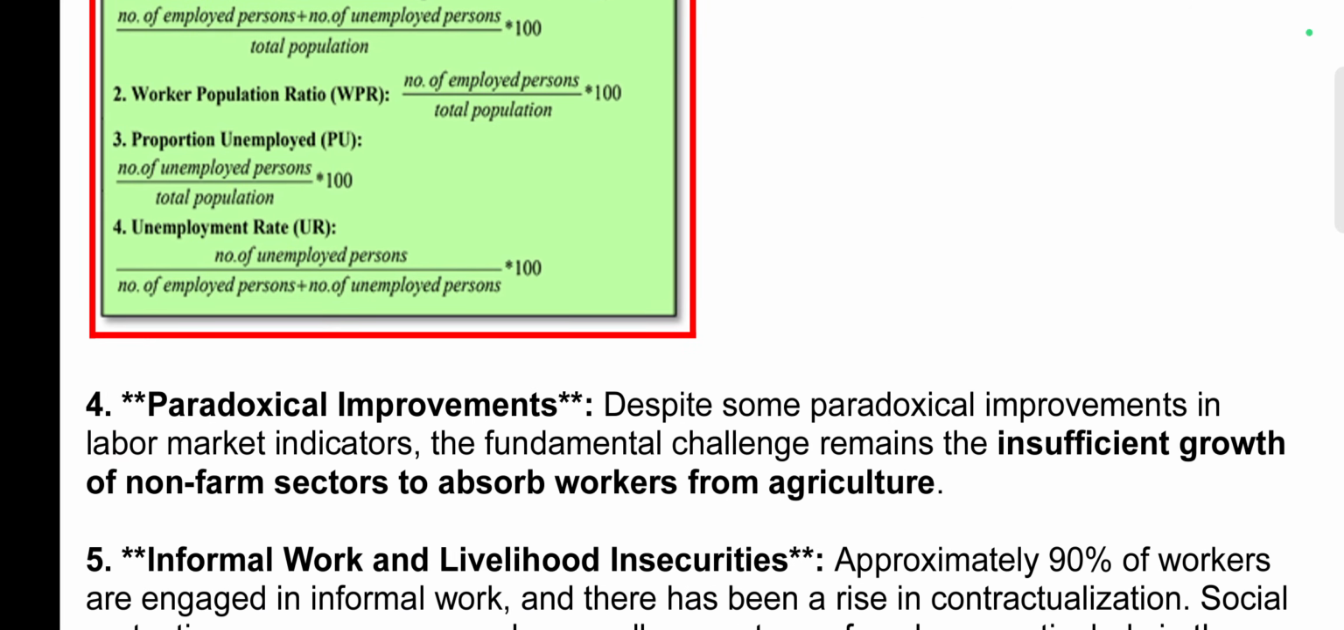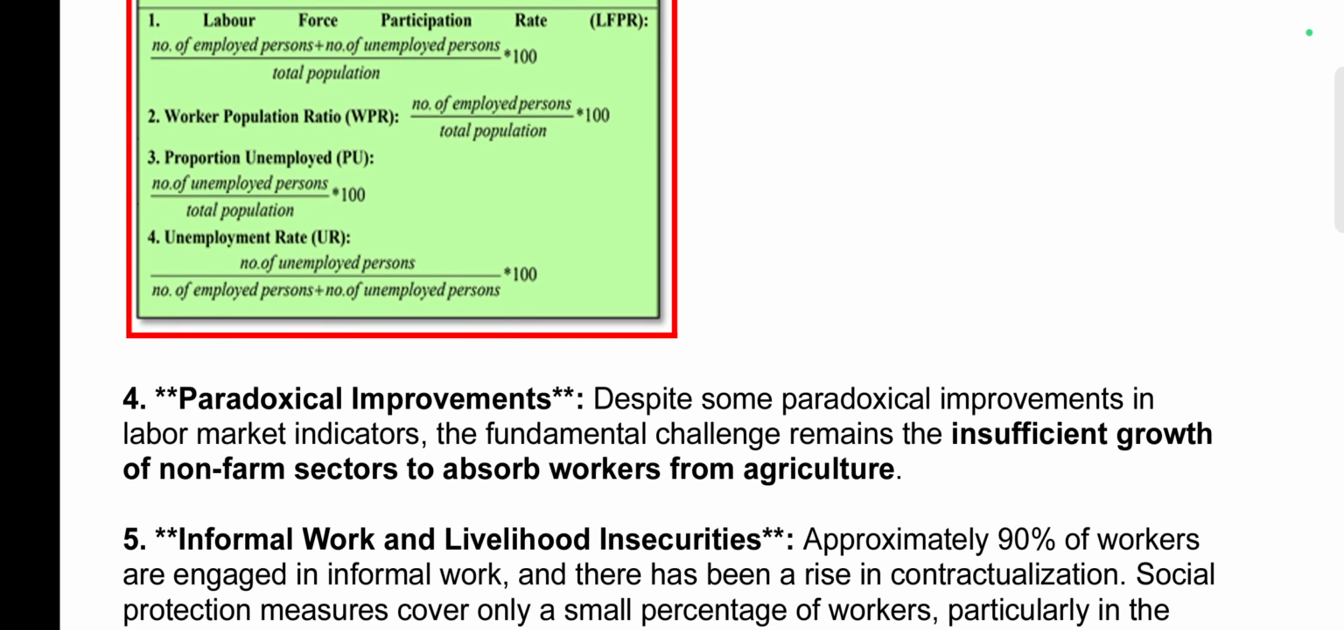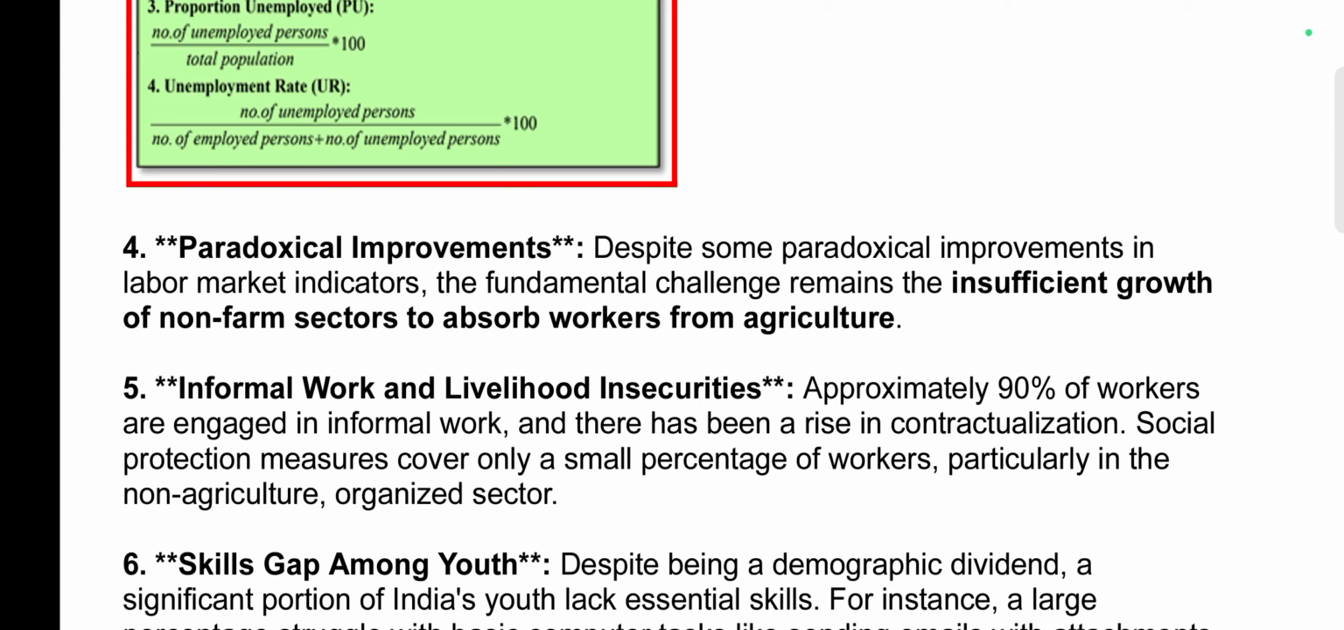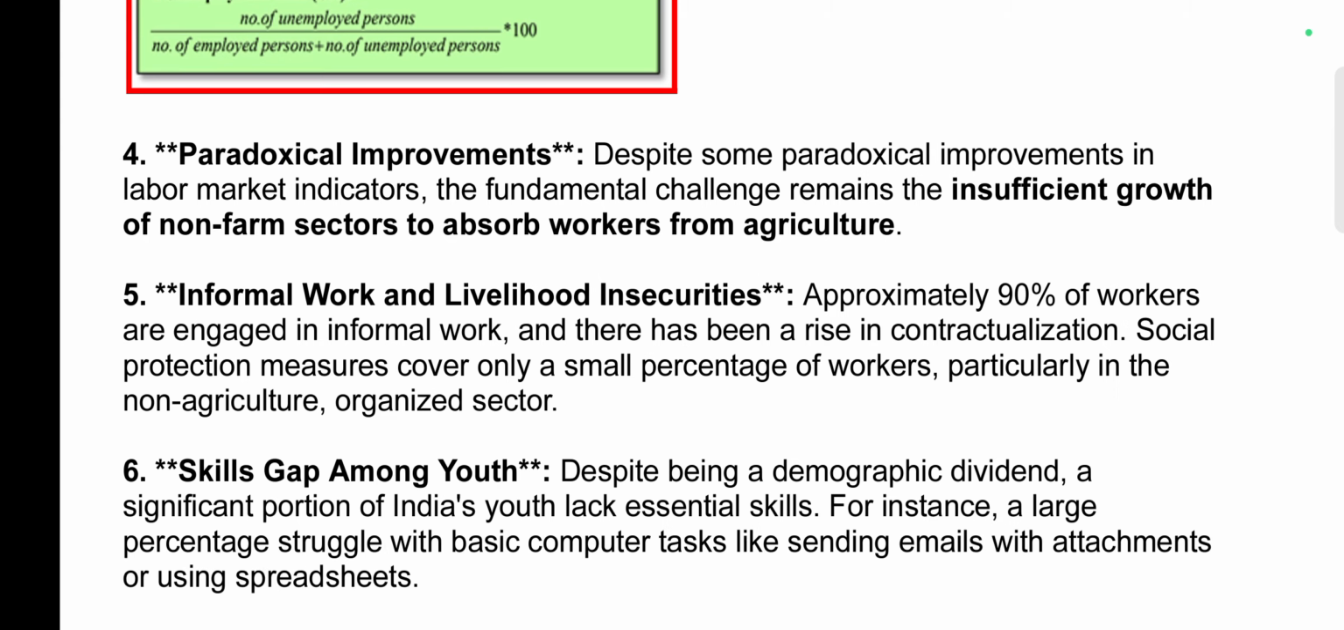Paradoxical improvements have been seen: despite the movement away from agriculture, the non-farm sectors have not been able to absorb workers from agriculture. The non-farm sectors obviously include dairy, transport, etc.